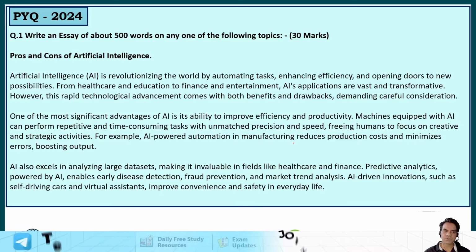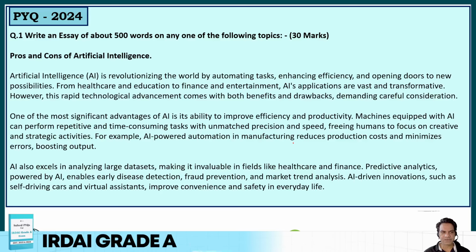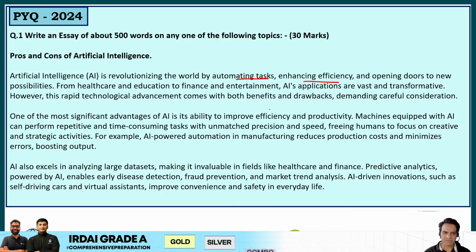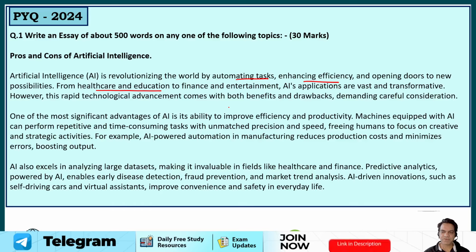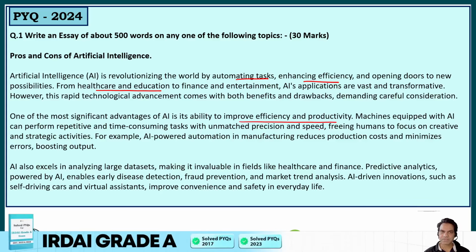Second topic was pros and cons of artificial intelligence. Very generic topic, a very commonly asked topic, very frequently asked in competitive exams. So what you could have written: AI is revolutionizing the world by automating tasks, enhancing efficiency, and opening doors to new possibilities. From healthcare to education, from finance to entertainment, AI's applications are vast and transformative. One of the most significant advantages of AI is the ability to improve efficiency and productivity. Machines equipped with AI can perform repetitive and time-consuming tasks with unmatched precision and speed.